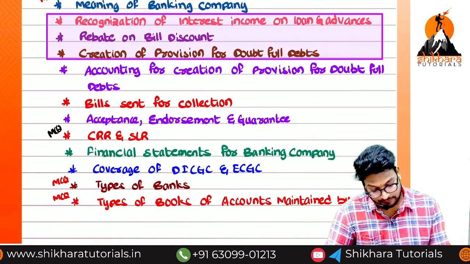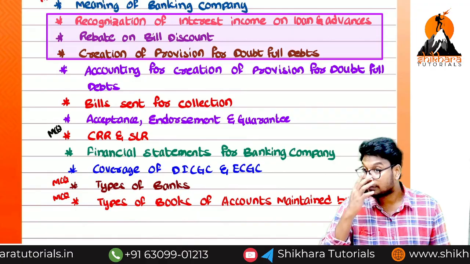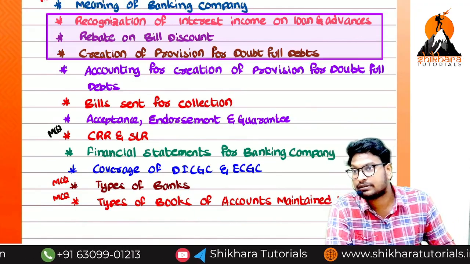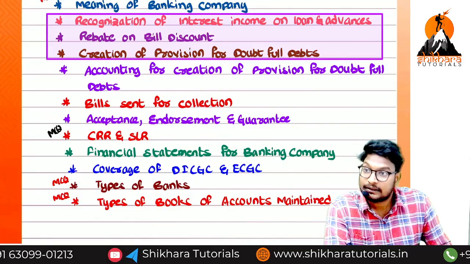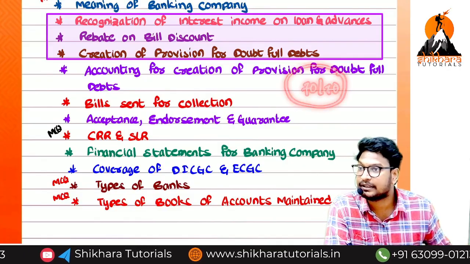We can complete the concepts 1, 2, 3 and 4. Only one concept will be pending, that's all. Shall I move forward guys? Is there any doubt up to here? There is no. So you have to revise each and every day. Easily 70 out of 70 marks we can get from corporate accounting itself.